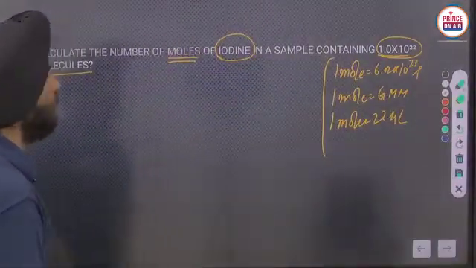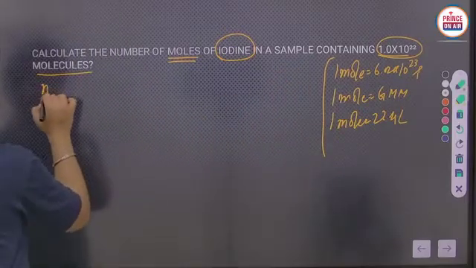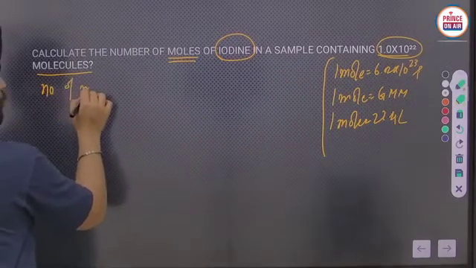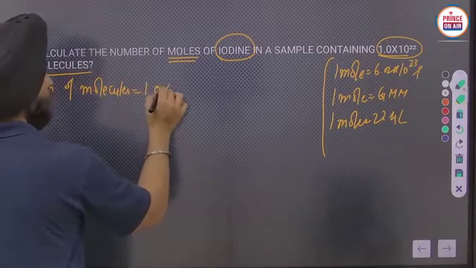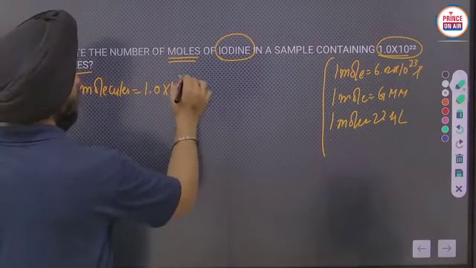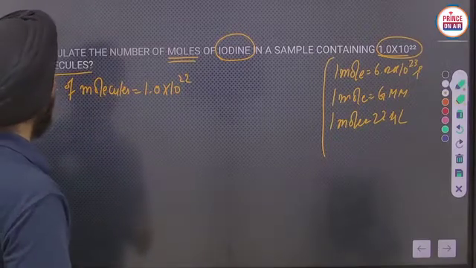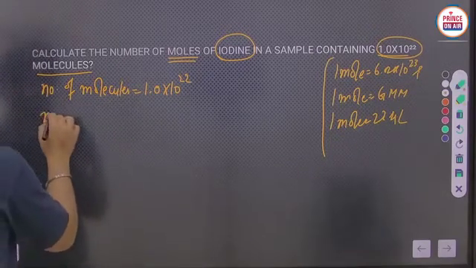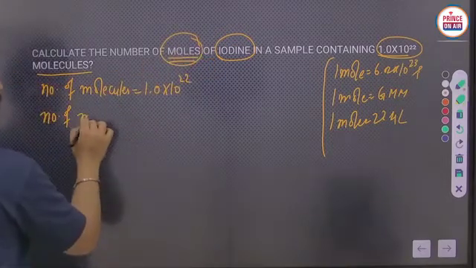Then you have the number of molecules, which are 1.0 into 10 to the power 22, and we have to calculate the number of moles.